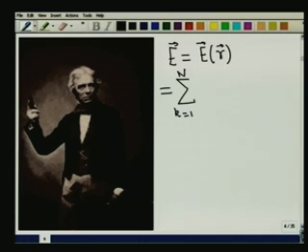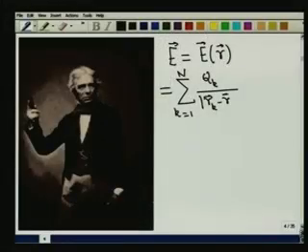Each charge comes with what? Q1, Q2, Q3, etc., Qn. So let me write a Qk here. And then they are located at positions R1, R2, R3, etc., Rn. Therefore, I am going to write Rk minus R whole squared. That is what I have. What else is remaining? Not only do I have to write Rk minus R whole squared, I have to specify the direction.